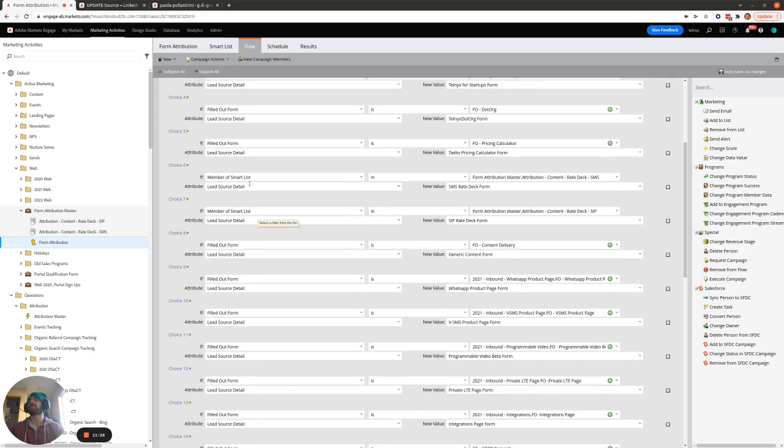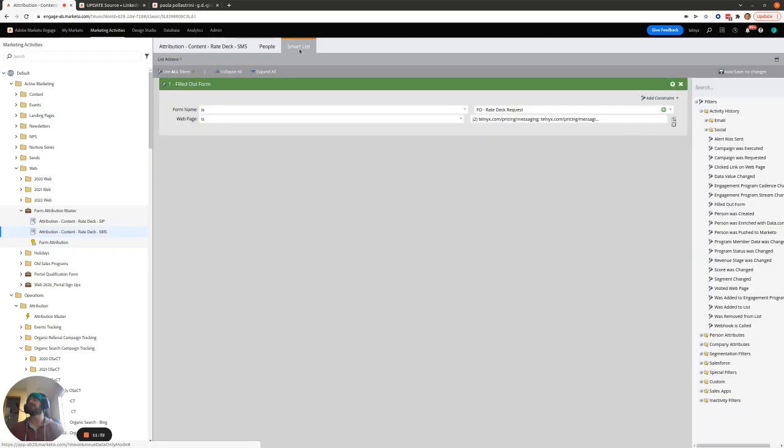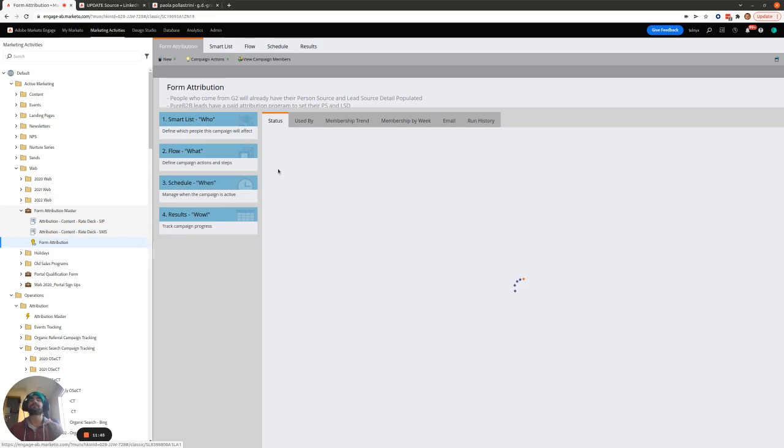The only exception that doesn't follow this filled out form rule is a SIP and SMS rate deck, and that's because the same form is used on different web pages. So we need these smart lists to distinguish what web page the form was filled out on to tell us whether it was a SIP or SMS rate deck that was requested. And that's how the form attribution works.